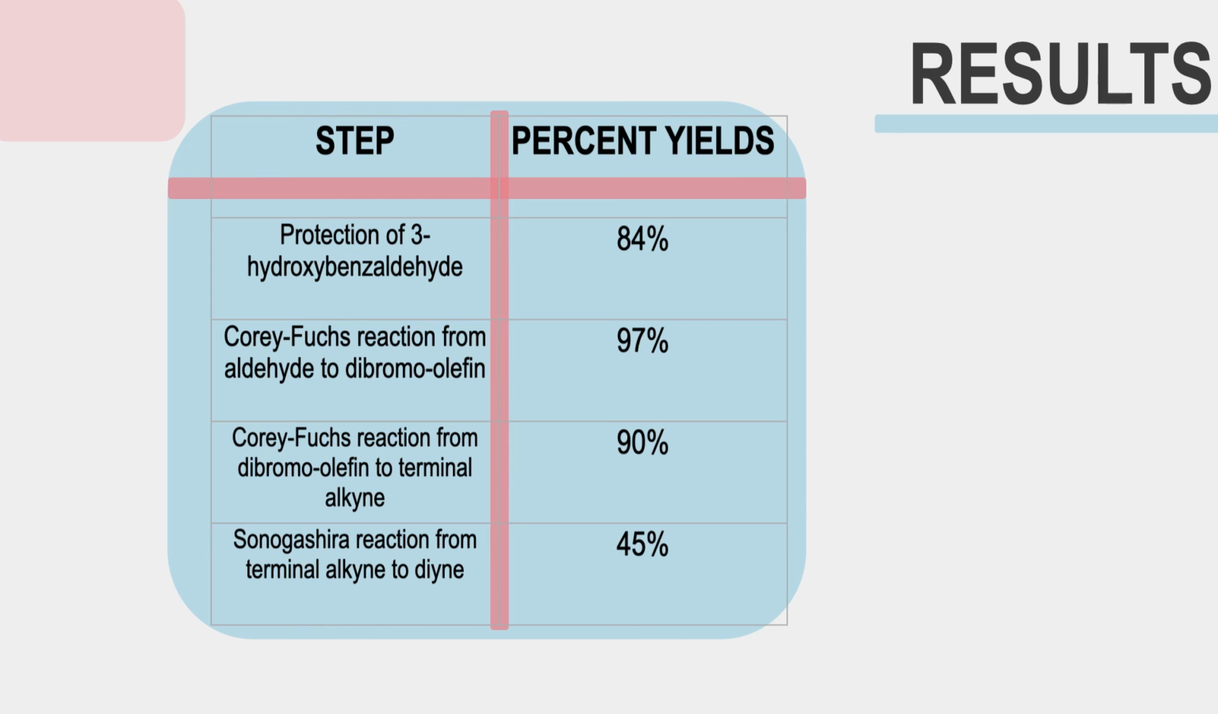This is just a summary of the results from each individual reaction. The protection of the alcohol gave an 84% yield. From aldehyde to alkene, we had a 97% yield. Alkene to terminal alkyne was a 90% yield, and the terminal alkyne to the diene was a 45% yield.